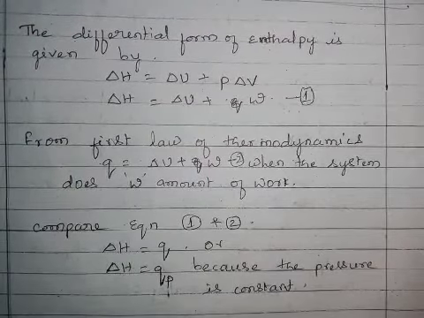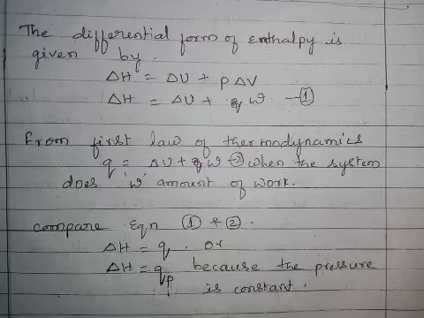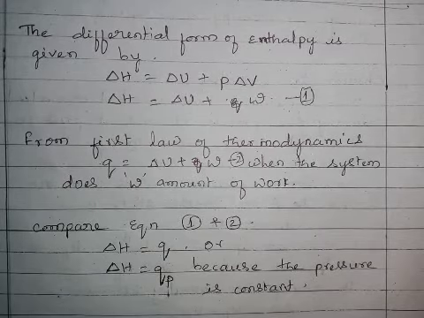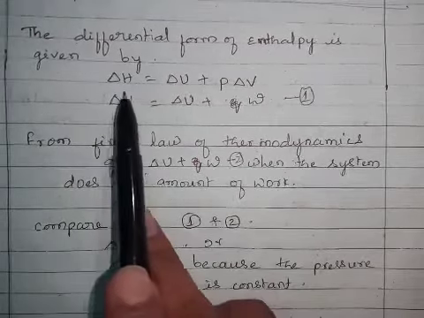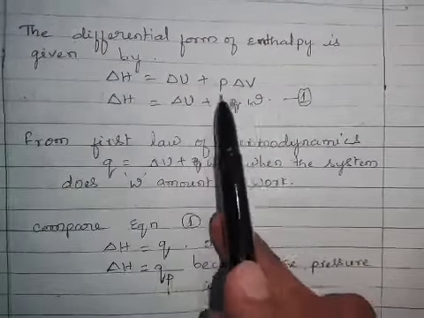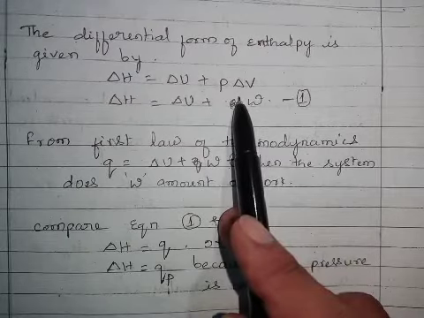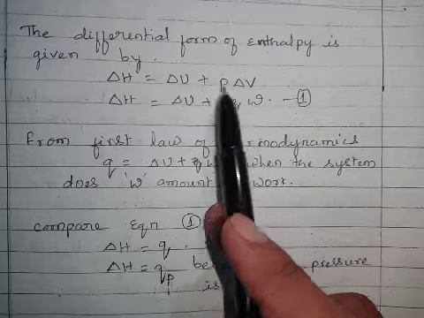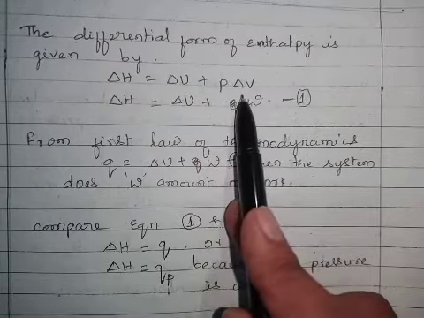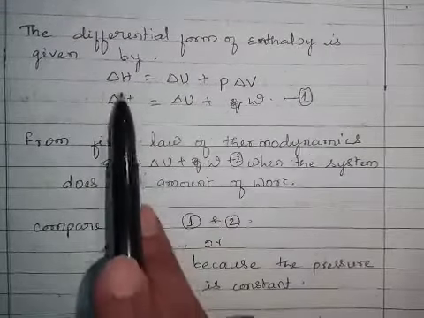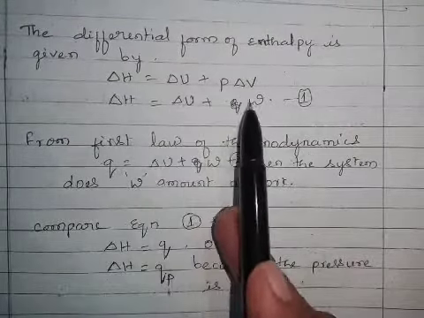The relationship between enthalpy, internal energy and pressure-volume work is given by H equals U plus PV. The differential form of enthalpy, that is change in enthalpy, is given by delta H equals delta U plus P delta V. Actually, the process is going on at constant pressure, means P is not going to change, only there is change in volume, so P is a constant, delta V. So delta H equals delta U plus P delta V.